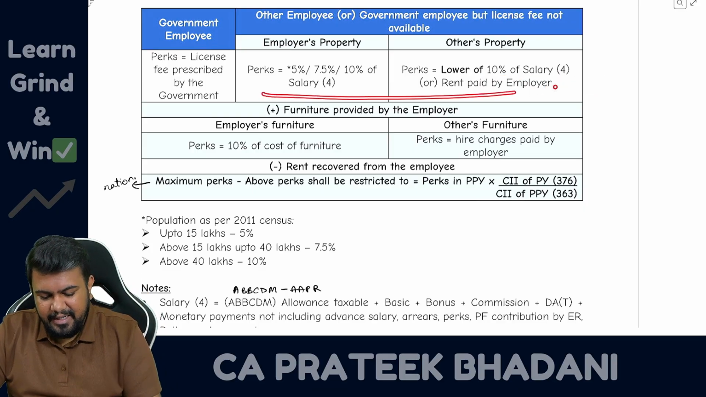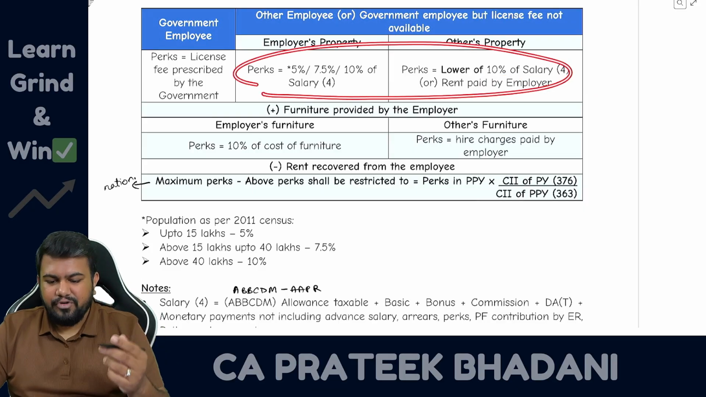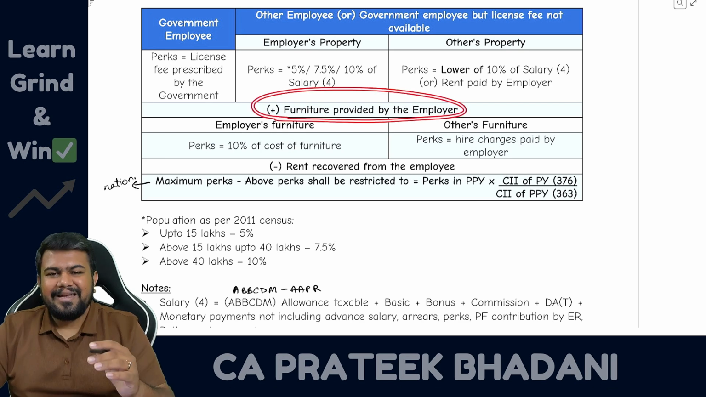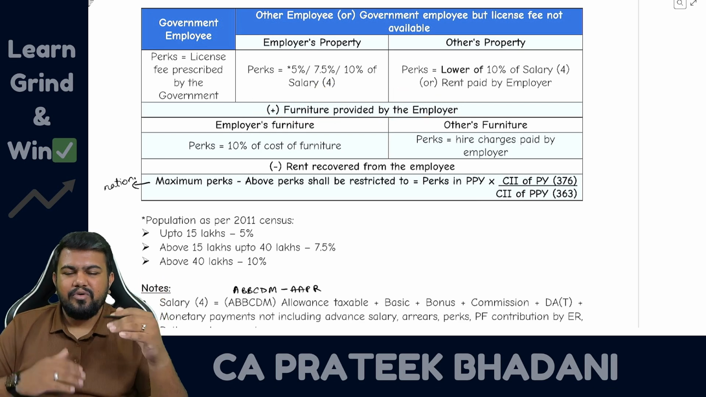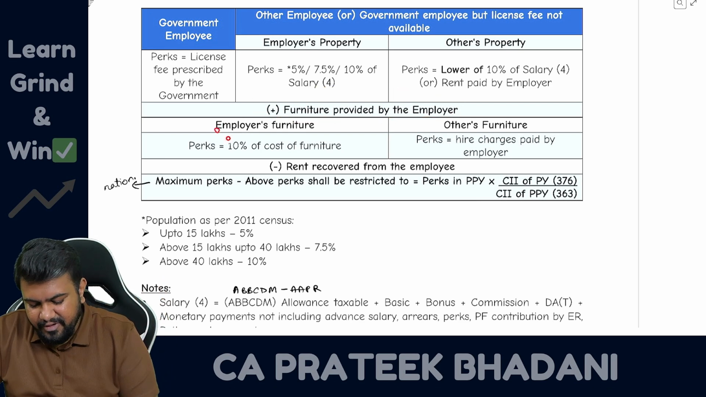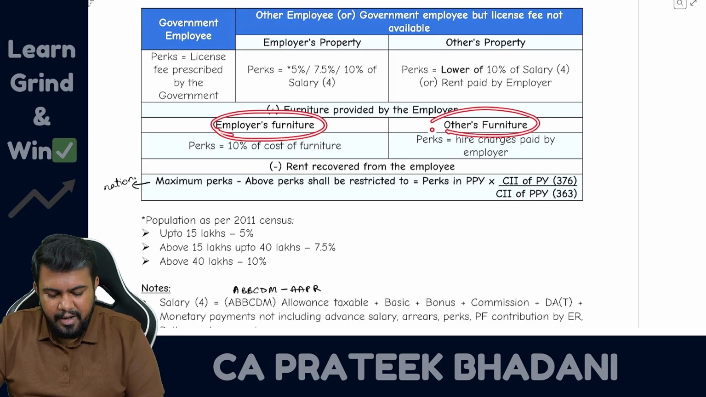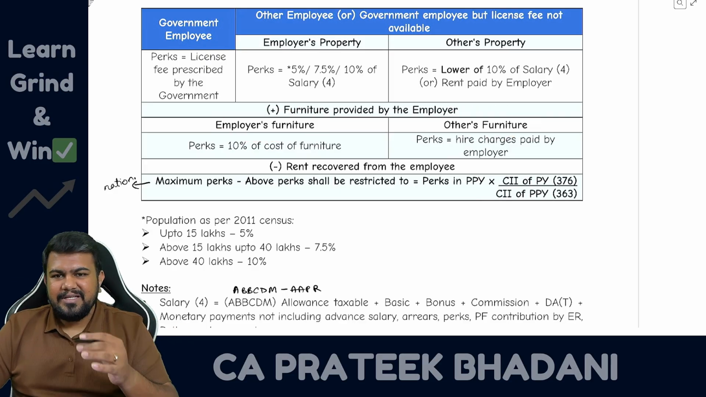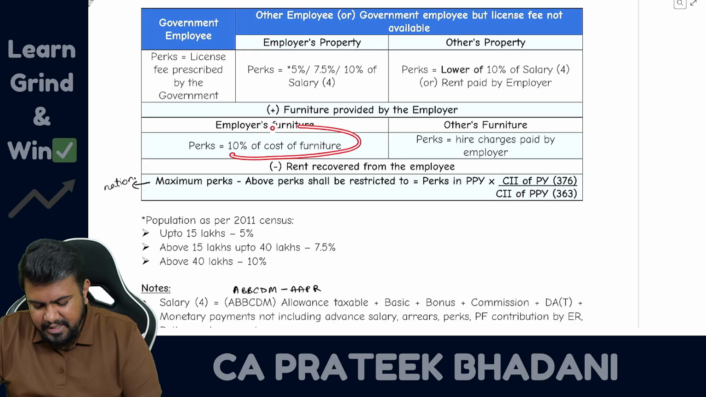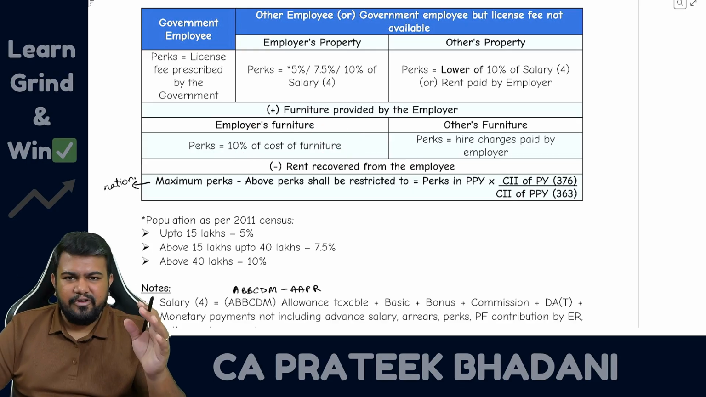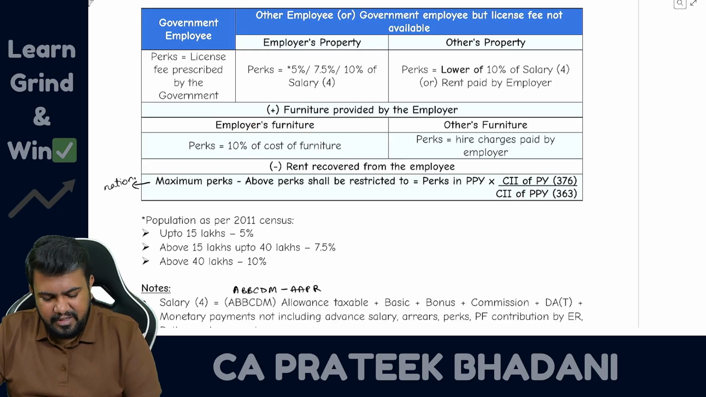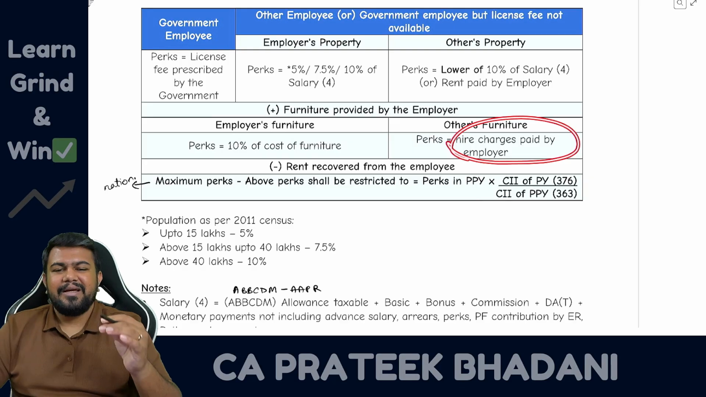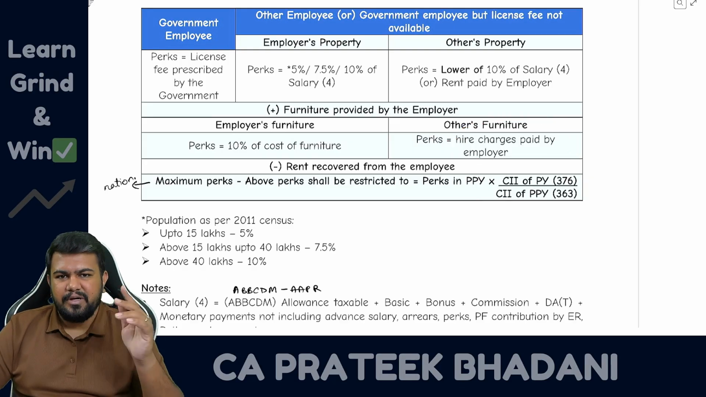Then after finding out this value, you also have to add the value of the furniture that has been provided by the employer. How to add the value of furniture? You see whether the furniture is the employer's furniture or another person's furniture. If it is employer furniture, then 10% of the cost of furniture will be the value of the perquisite. If it is another person's furniture, then the higher charges paid by the employer will be treated as the perquisite.